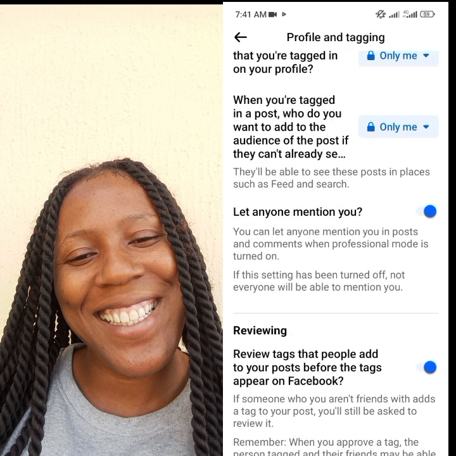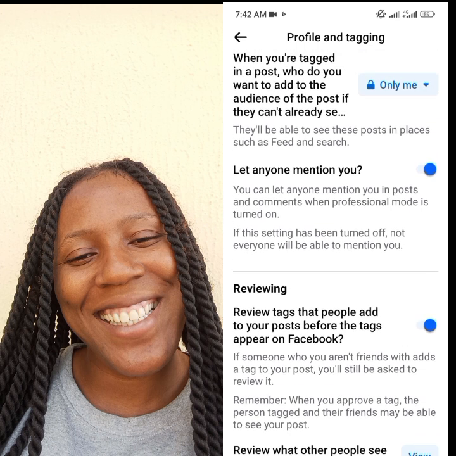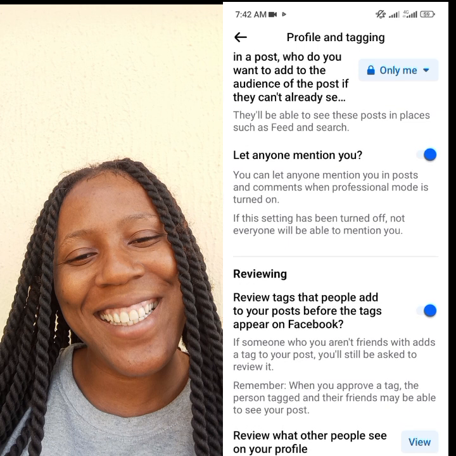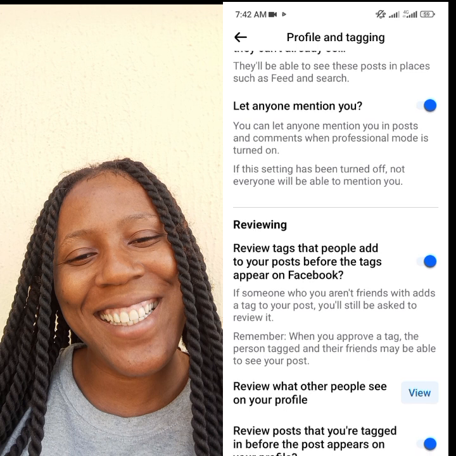Let anyone mention you. You can let anyone mention you in their post and comment when professional mode is turned on. If these settings have been turned off, not everyone will be able to mention you. I hope some of us have been seeing some notification that so and so person mentioned you. So sometimes when you drop a video and you want your followers to be able to see that post, you just write at followers and Facebook will notify all of them. So that is what this place is talking about. If you don't want people to mention you like that, you just turn it off. So no problem, I'll leave it like that.